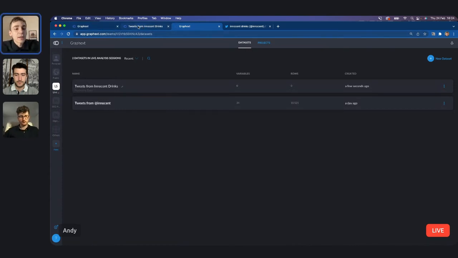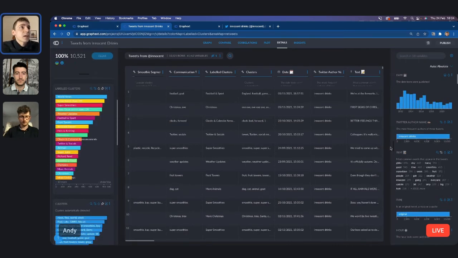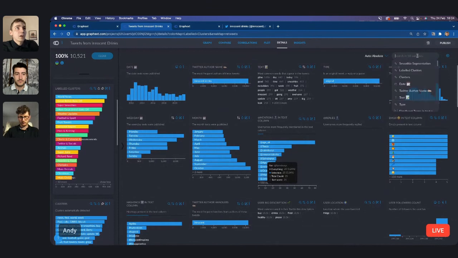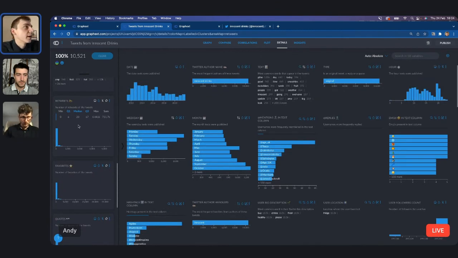So something I quickly wanted to focus on, Paul, maybe you can help me out here, is looking at some of these key variables. I think one thing that's super important to a lot of people when we're analyzing social media data is the number of retweets, the number of favorites. What are the engagement metrics? What can we tell about Innocent Drinks? What are they doing well? So I'm going to look for the retweets variable, and maybe you could tell everybody a little bit about what we might want to do and what the problems with this variable were.